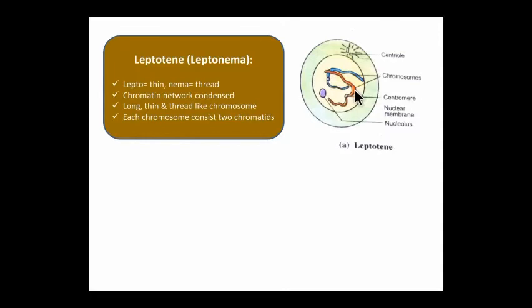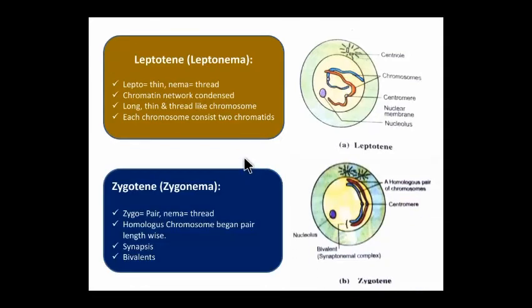Each chromosome consists of two chromatids. So this is the centromere of this chromosome, this is one chromatid and this is another chromatid. So each chromosome has two chromatids.